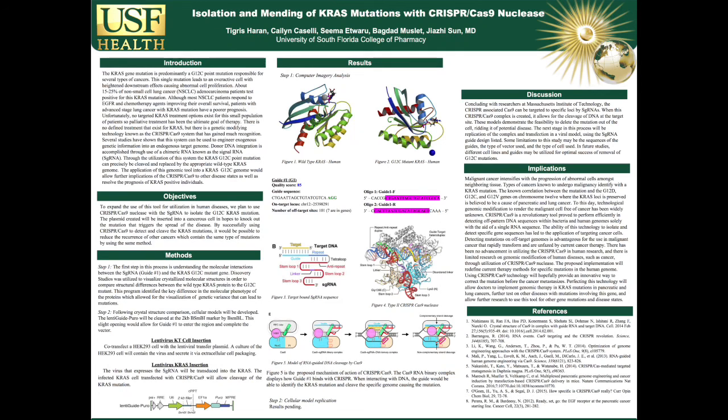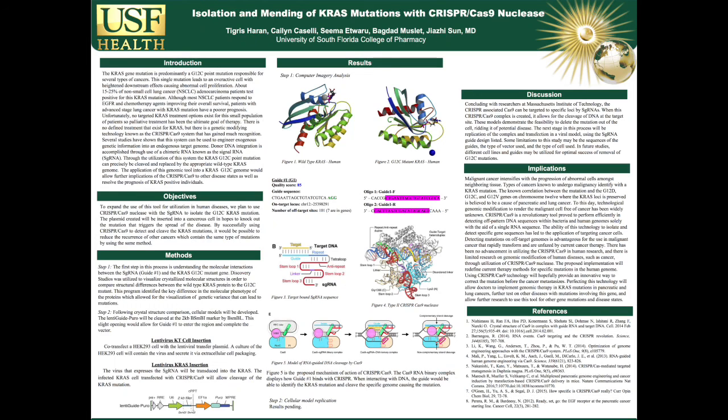With the aid of a single RNA sequence, the CRISPR-Cas9 is a revolutionary tool proved to perform efficiently and effectively in detecting off-pattern DNA sequences within the bacteria and human genomes. The ability of this technology to detect and isolate specific gene sequences has led to the application of targeting cancer cells. Despite CRISPR-Cas9's potential of detecting mutations on off-target genomes and transforming current cancer therapy, there has been no advancement in utilizing this tool in human research. There's also limited research on the utilization of CRISPR-Cas9 on genomic modification of human disease such as cancer.